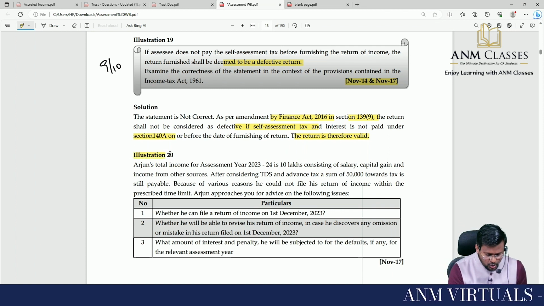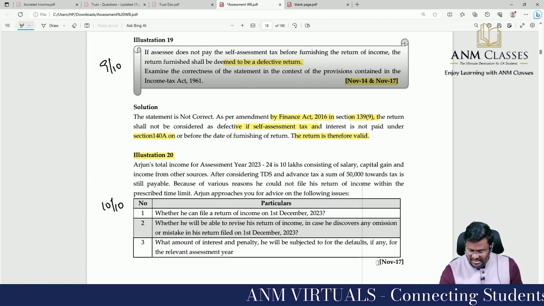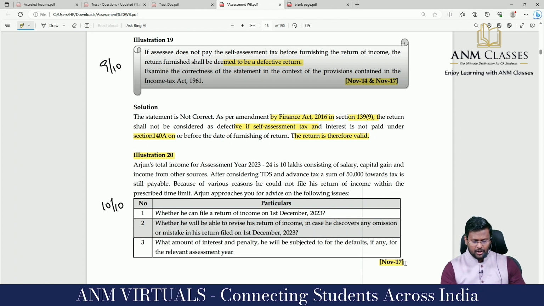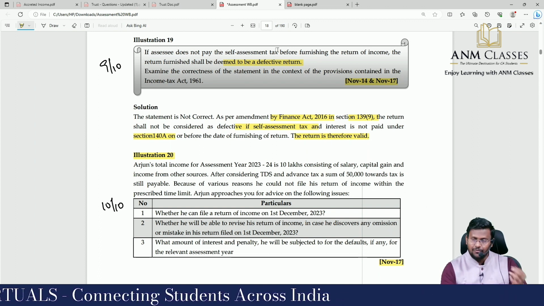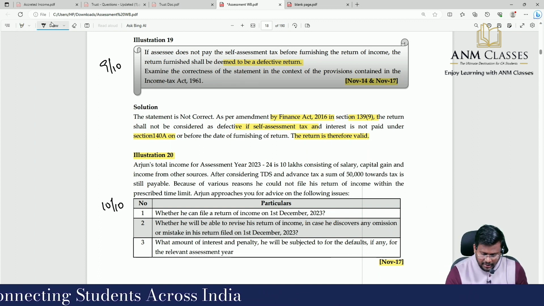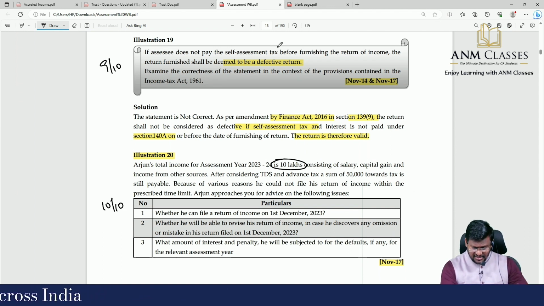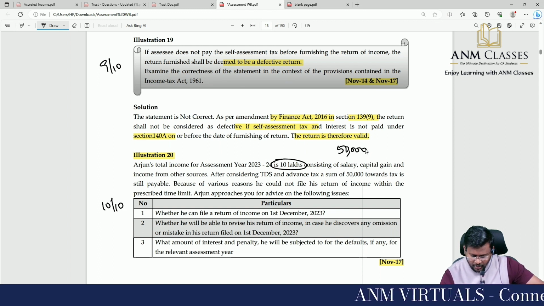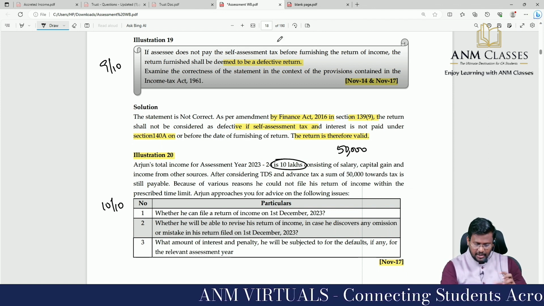I'm moving to the last question, question number 20, which is 10 by 10, which is November 2017 question. Arjun's total income for assessment year 23-24 is 10 lakh, consisting of salary, capital gain and income from other sources. After considering TDS and advance tax, a sum of rupees 50,000 towards tax is still payable. Because of various reasons, he could not file his return of income within the prescribed time limit.